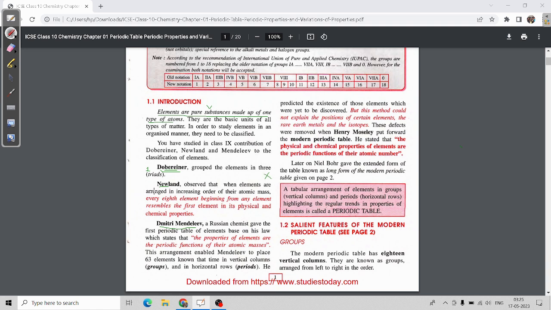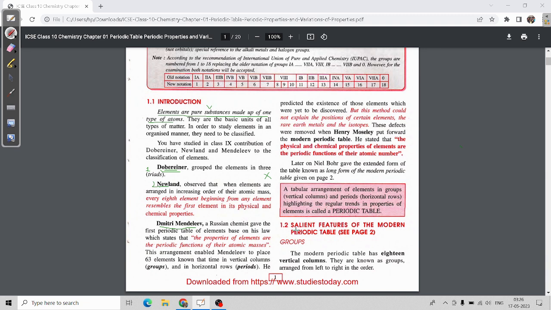Next came the law of Newlands' octaves. First of all, this scientist Newlands was a lover of music. So he arranged the elements in the form of sa re ga ma pa dha ni sa, in tune form, and formed a periodic table in that manner.